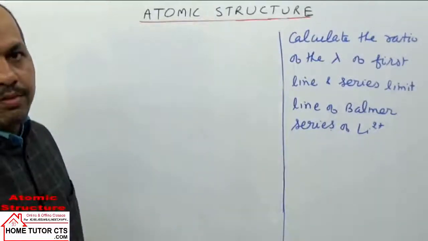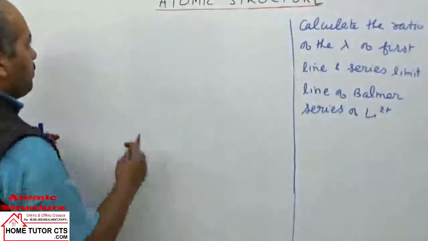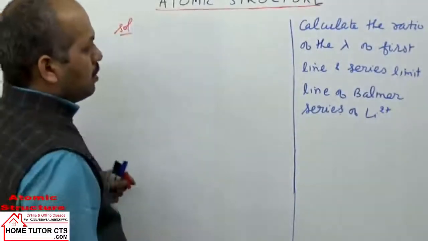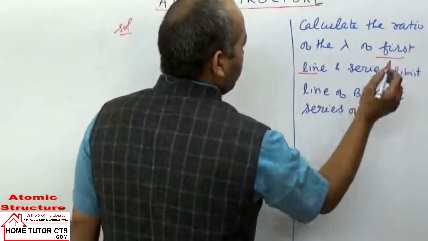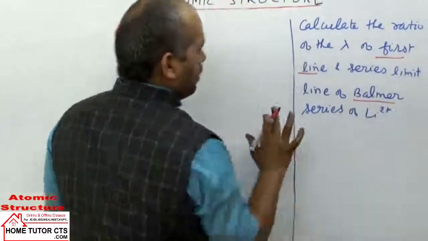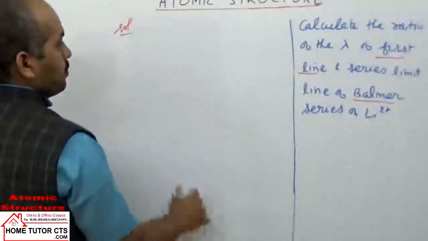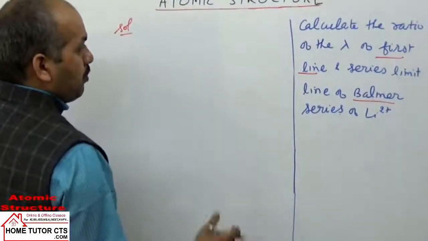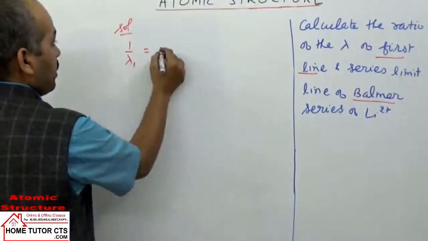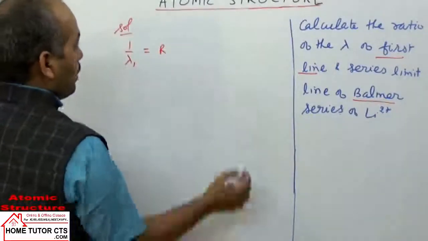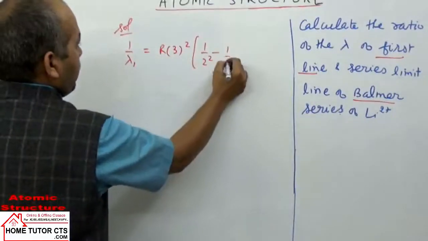Try this question yourself. Now coming to the solution part of this question, it is very easy. The same terms are coming again and again: the first line of the Balmer series and the series limit, and Balmer series is common in both. For the first line, 1 by lambda 1 is R Z square, and for lithium plus 2 ion Z is 3. Balmer series means 1 by 2 square minus 1 by 3 square.